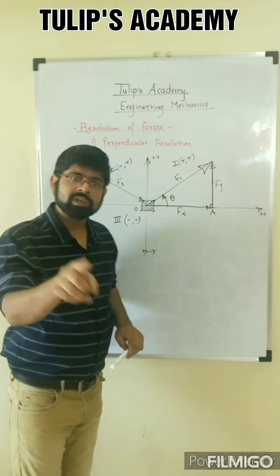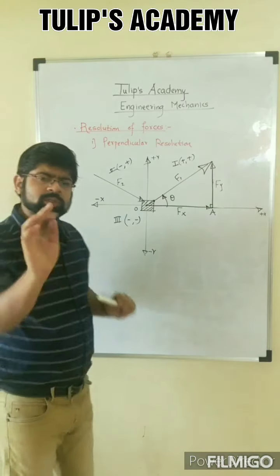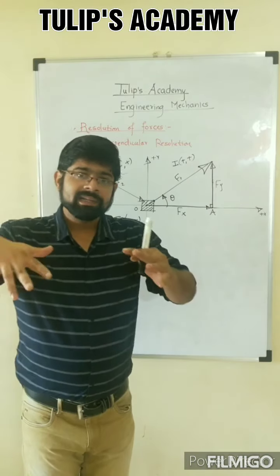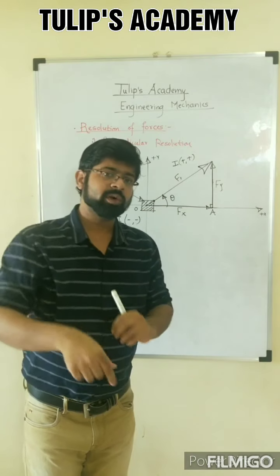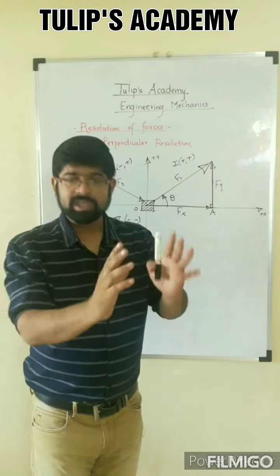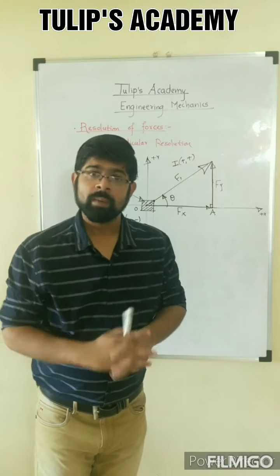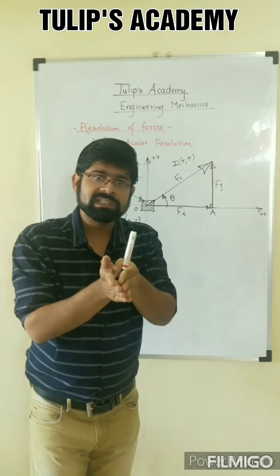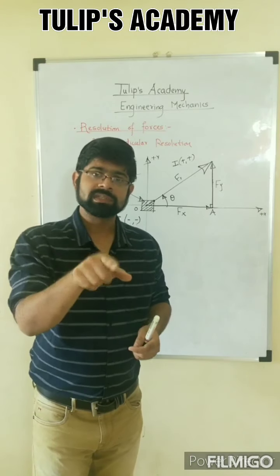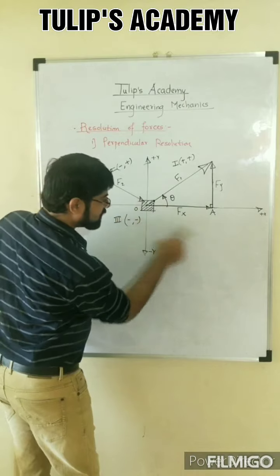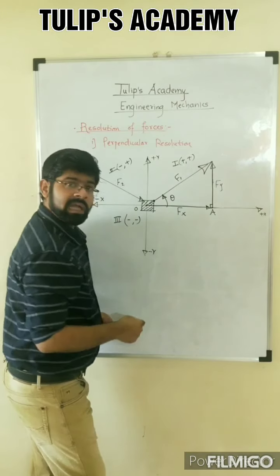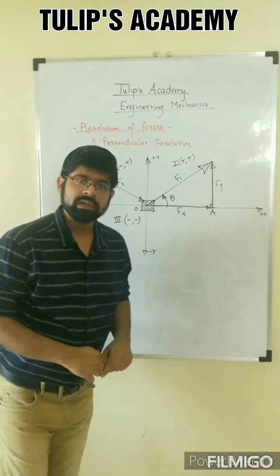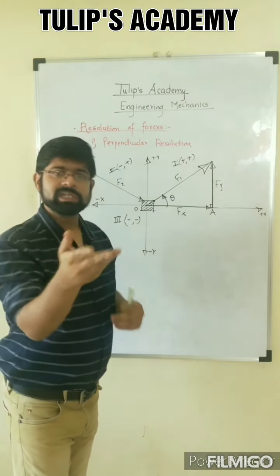So you cannot resolve the force in the second quadrant now. Most students make this mistake. The force is given as compressive and they resolve the force in the same quadrant in which the force is shown. But they forget that the quadrant in which the force is lying is not important, but the effect of the force is important. And here the effect of the force is seen in the fourth quadrant. Therefore you have to transfer that force from the second quadrant to the fourth quadrant, or convert that force from compressive nature to tensile nature.